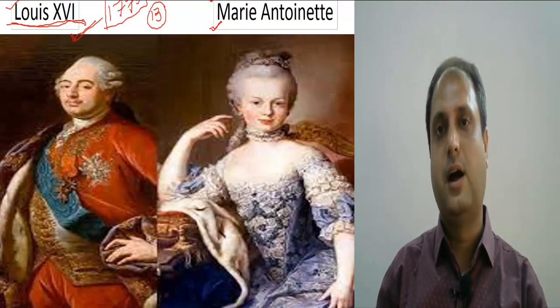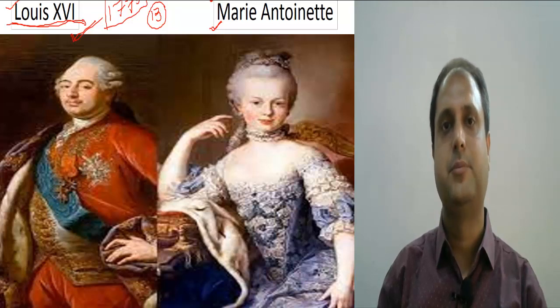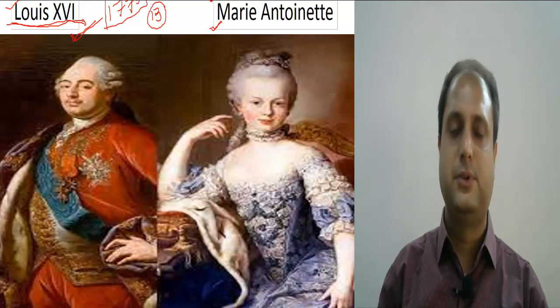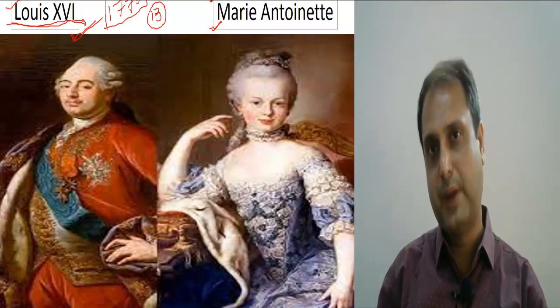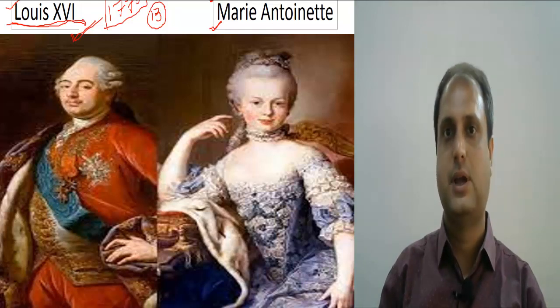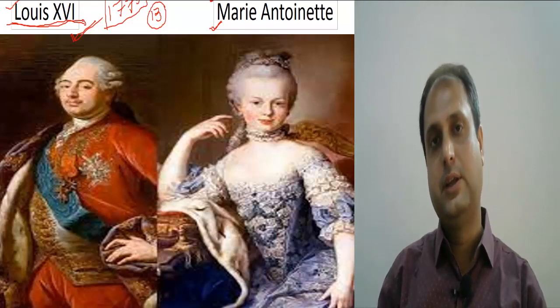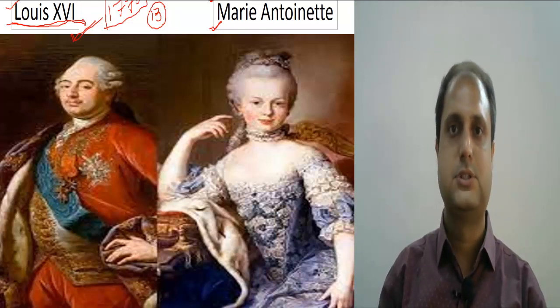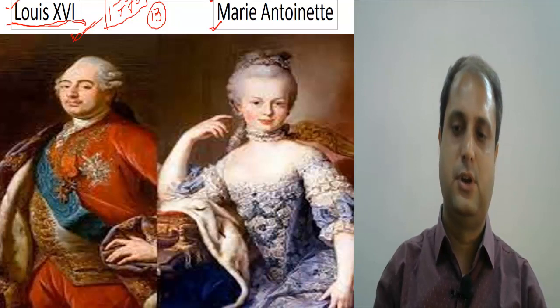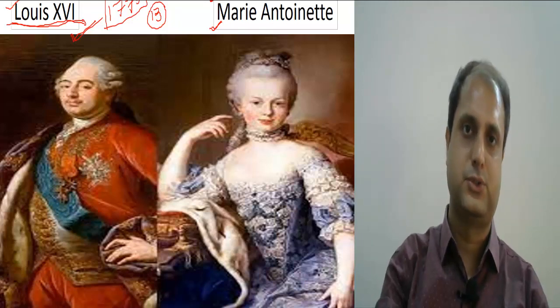She was spending a large amount of money on a luxurious life, in attending the meetings and the different ceremonies. So these were also the causes which led to the outbreak of the French Revolution.